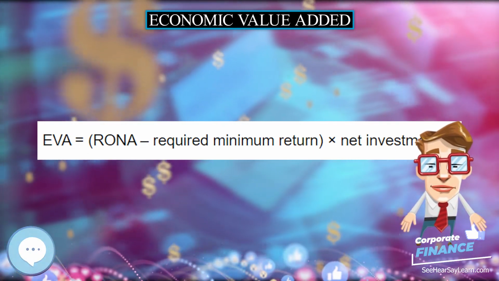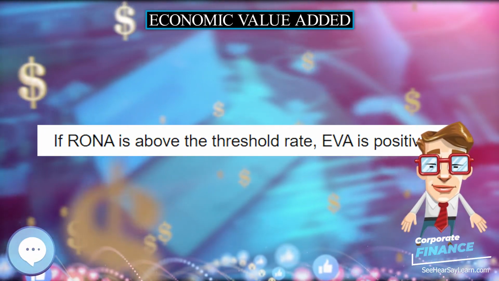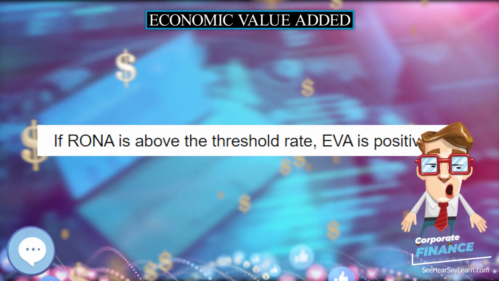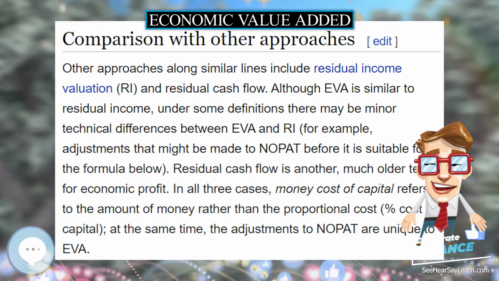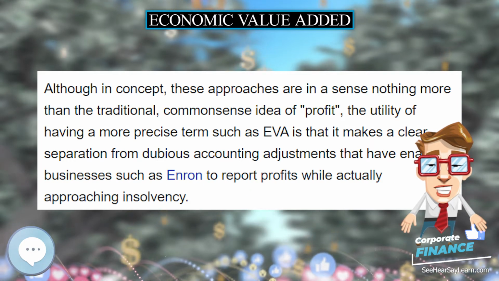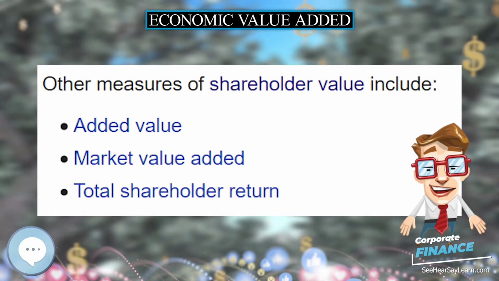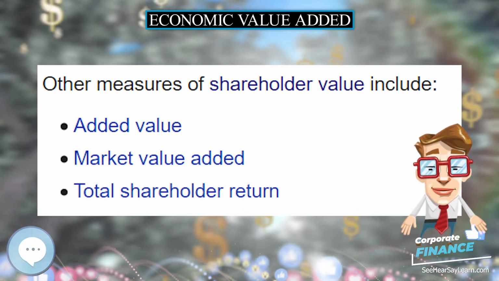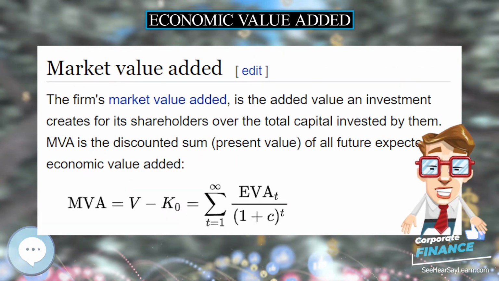Therefore EVA equals NOPAT minus C times capital, where NOPAT is profits derived from a company's operations after cash taxes but before financing costs and non-cash bookkeeping entries. It is the total pool of profits available to provide a cash return to those who provide capital to the firm. Capital is the amount of cash invested in the business, net of depreciation.